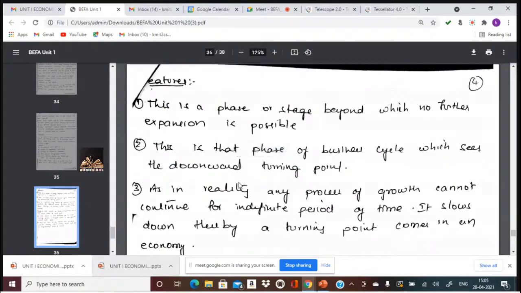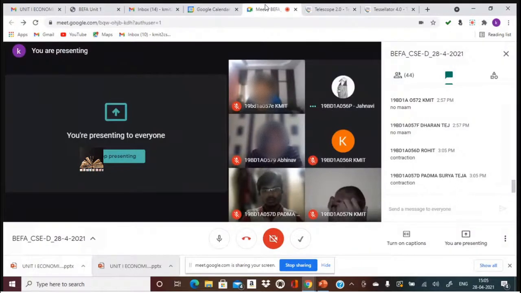What is the next phase after peak? Can anyone answer? After peak, again what? Contraction. Yeah, contraction. Contraction followed by trough, trough followed by expansion, then again peak.